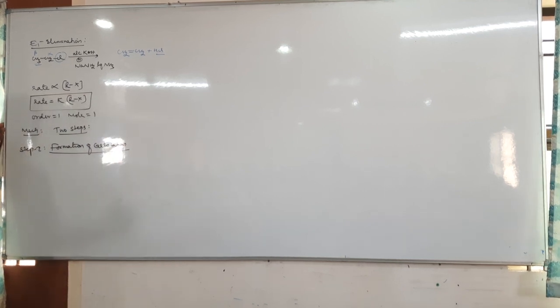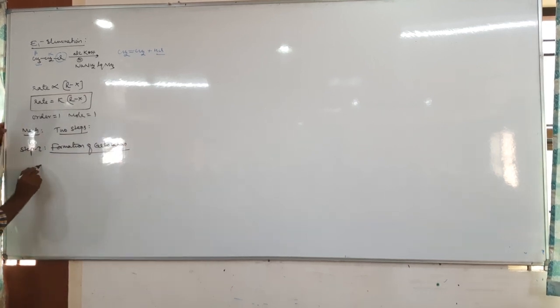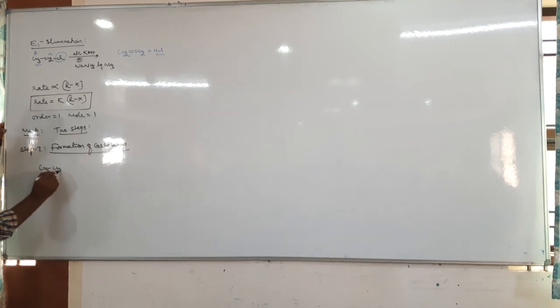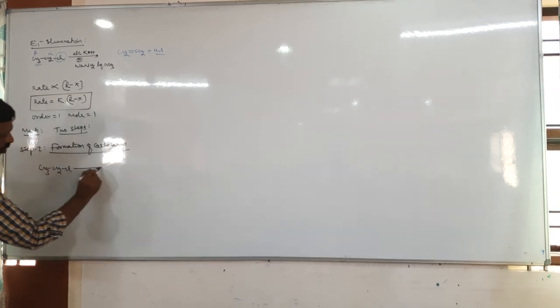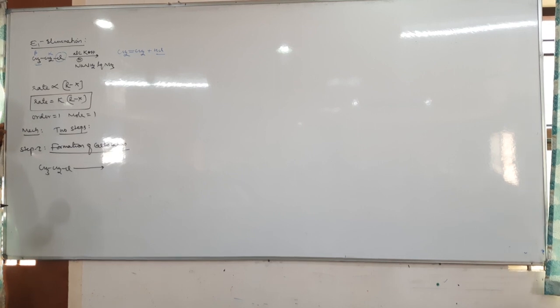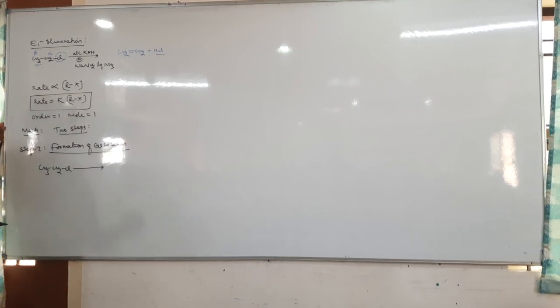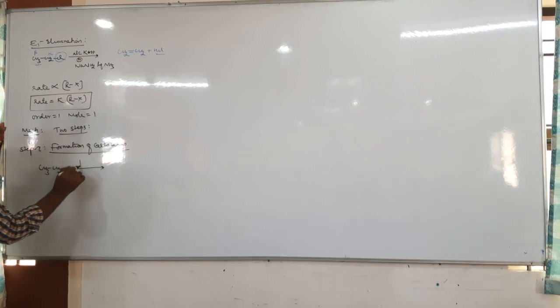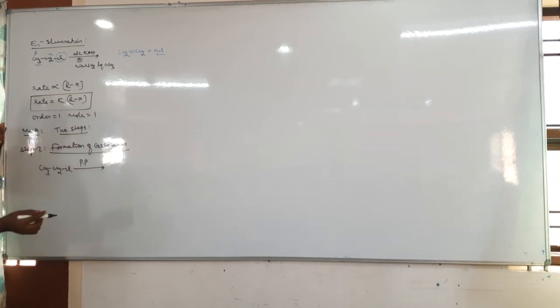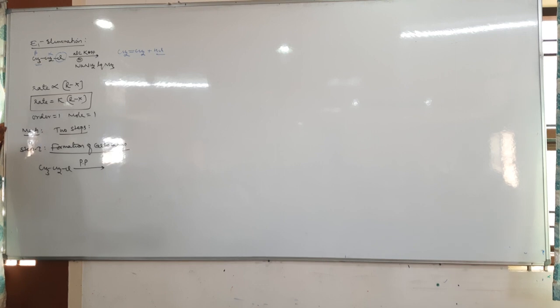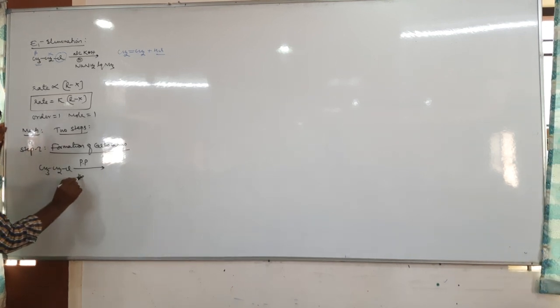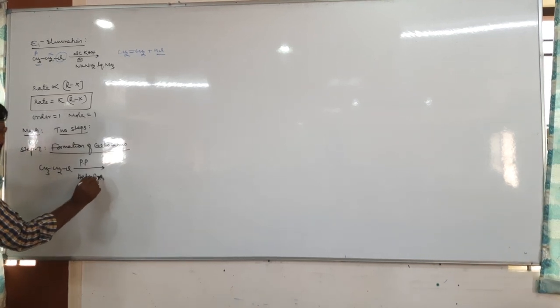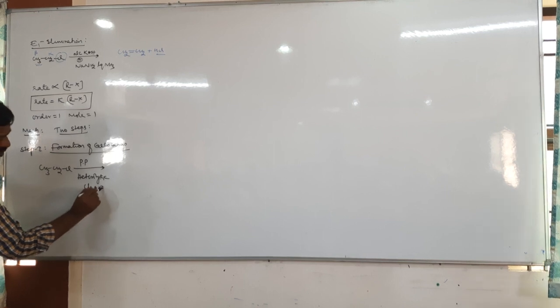Okay, tell me. Let us take ethyl chloride. It undergoes heterolytic cleavage. Of course, in heterolytic cleavage, a polar protic solvent is required.